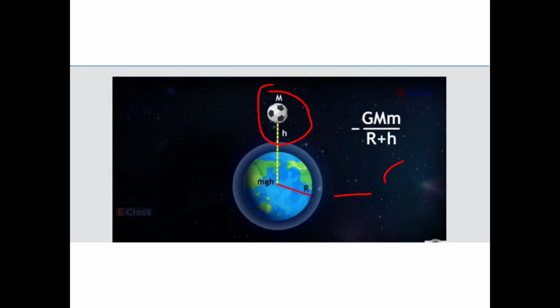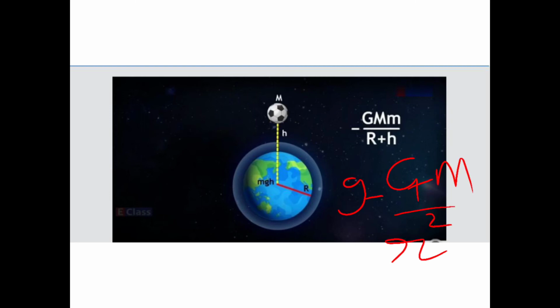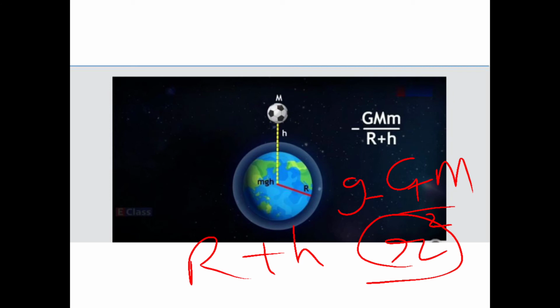The formula for g we already know; always keep this formula in mind: small g is equal to GM upon r square. If it is a small height, we consider r as the radius of the earth only, but if it is a greater height, as shown here, then we have to take r as the radius of the earth and then how far the object is from it, that is R plus h. So remember, my small r is nothing but capital R plus h, and this is the value of g.